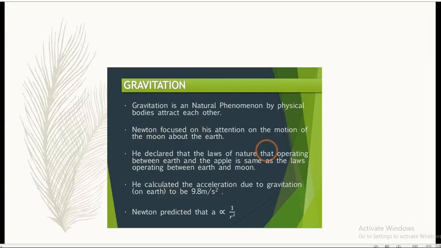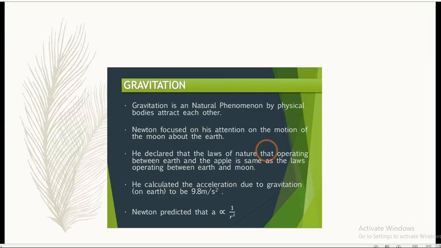Newton studied the motion of the moon around the earth. At that time, it is almost a circular orbit around the earth with constant angular speed. The moon must be constantly acted upon by a force directed towards the earth, which is at the center of the circle. As we all know, the centripetal force is given by m r omega square, and F is equal to ma.